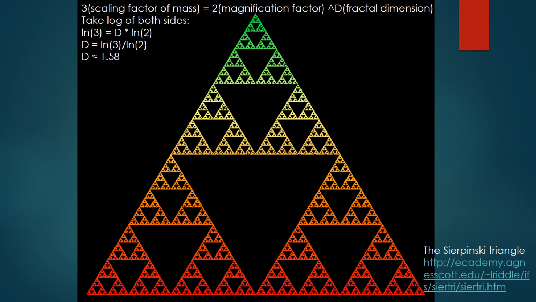Here is a written example of the Sierpinski triangle. When we scale the size of the Sierpinski triangle by a factor of 2, which is the same as magnifying the triangle by a factor of 2, the magnified triangle is just 3 copies of the triangle, each with an infinite amount of detail just like the original due to its self-similar property. We can note that the mass of the magnified triangle is scaled up by a factor of 3, which equals the magnification factor 2 raised to the power of its fractal dimension d. Now we take the natural log of both sides: ln 3 equals d ln 2, d equals ln 3 divided by ln 2, and d equals 1.58.